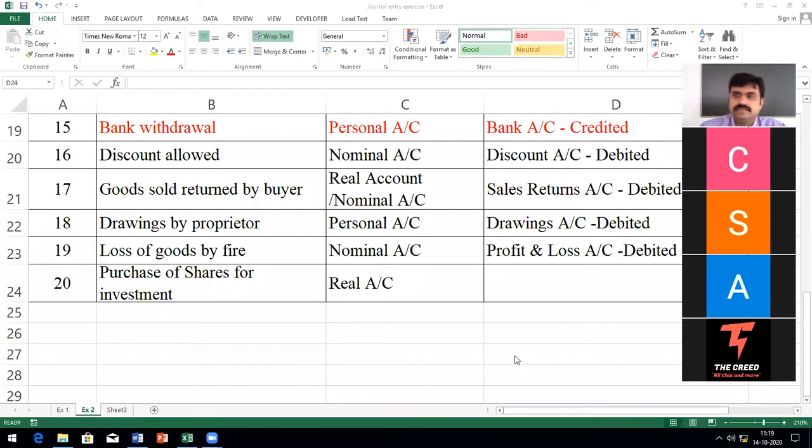Who is that? Tejas, sir. Tejas, tell me. So for purchase of shares for investment, can it be real as well as personal or only real, sir? It is only an asset, no. Shares are assets. I am buying shares. It is called a financial asset, financial instruments. Sir, but we are introducing the shares into the business, no, sir.